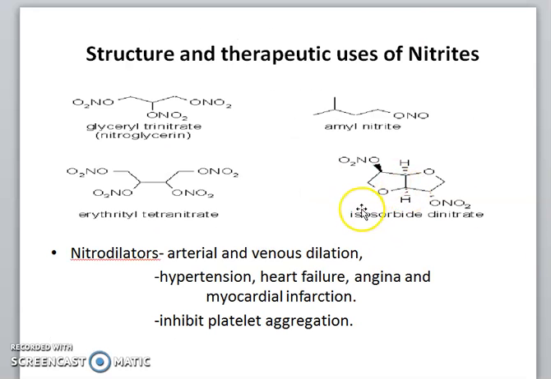These are the various drugs which are used as nitrates or nitrite derivatives. This one is glyceryl trinitrate, which is also called nitroglycerin. Second, amyl nitrite, erythritol tetranitrate, and isosorbide dinitrate. Specifically, these vasodilators are used for arterial and venous dilation, in the treatment of hypertension, heart failure, angina, and myocardial infarction, and are responsible for inhibiting platelet aggregation.